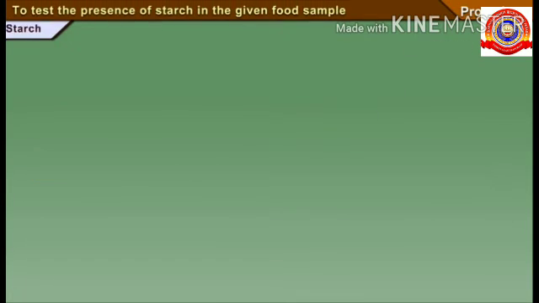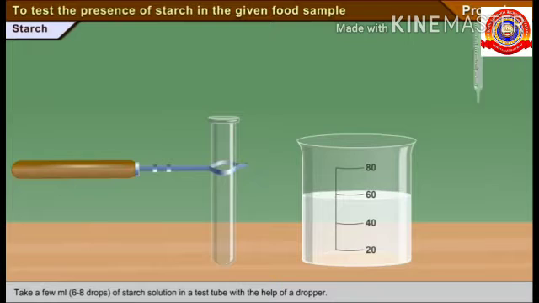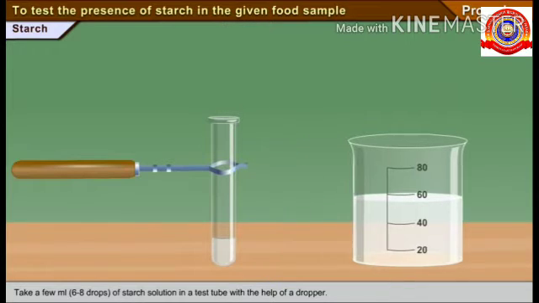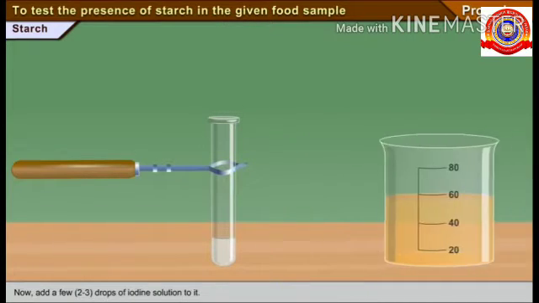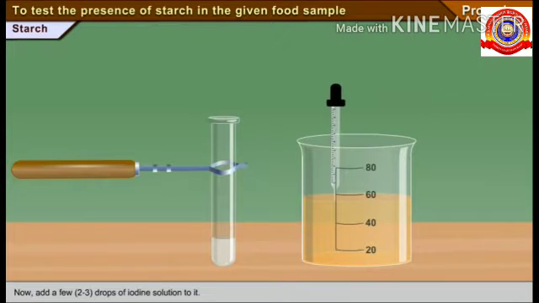Procedure: take a few milliliters of starch solution in a test tube with the help of a dropper. Add 6 to 8 drops. Now add 2 to 3 drops of iodine solution to it.